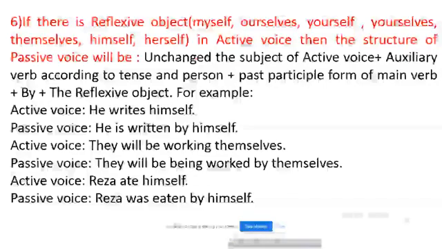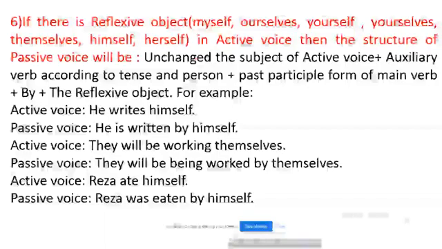If you find that there is a reflexive object in active voice, then the structure of passive voice will be the following: unsensed, the subject of active voice, plus auxiliary verb according to tense and person, plus past participle form of main verb, plus by, plus the reflexive object. For example, here students, the subject of active voice and the object of active voice will have no sense in passive voice.